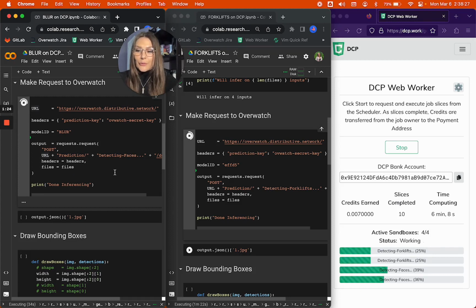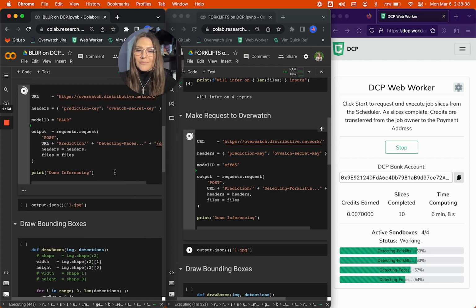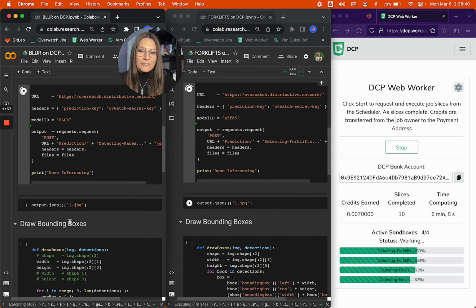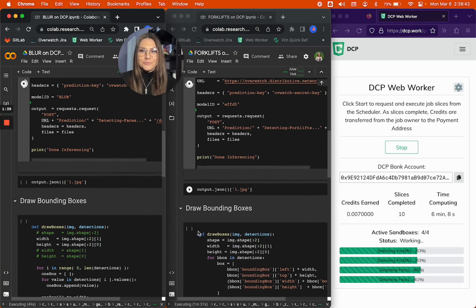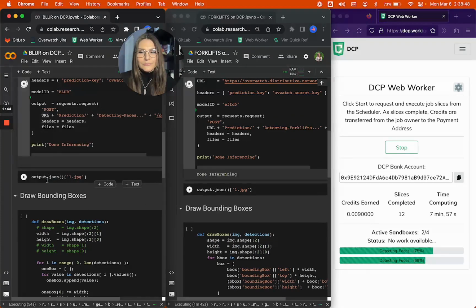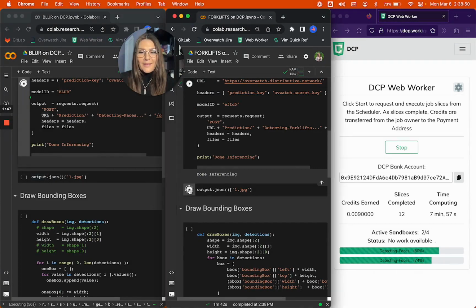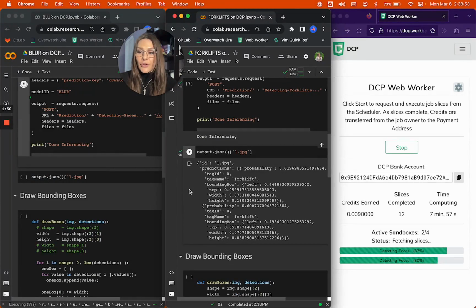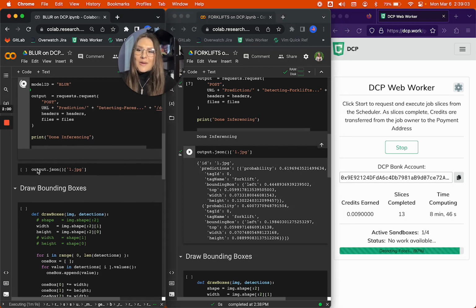While this URL is going through the public network, if a solution was to be deployed on-premise, it would be swapped out with your IP address so that no data would leave your firewall or be reachable from outside. As you can see here, results are returned from the worker, and they're in the format that was specified in the post process that was associated with the model. In this case, we have bounding box coordinates as well as their corresponding confidence scores.